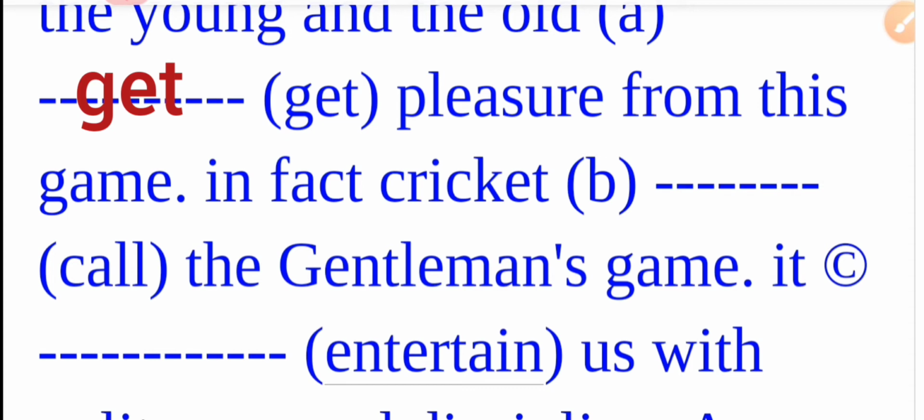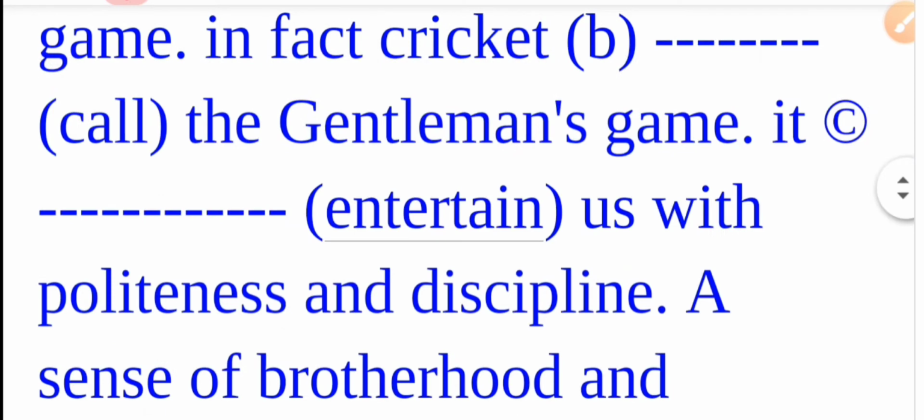So first of all, we need to use a be verb and the subject is cricket. So we need to use a singular verb, be verb. So we need to use here is and past participle of verb call. So the correct answer is, in fact, cricket is called the gentleman's game.